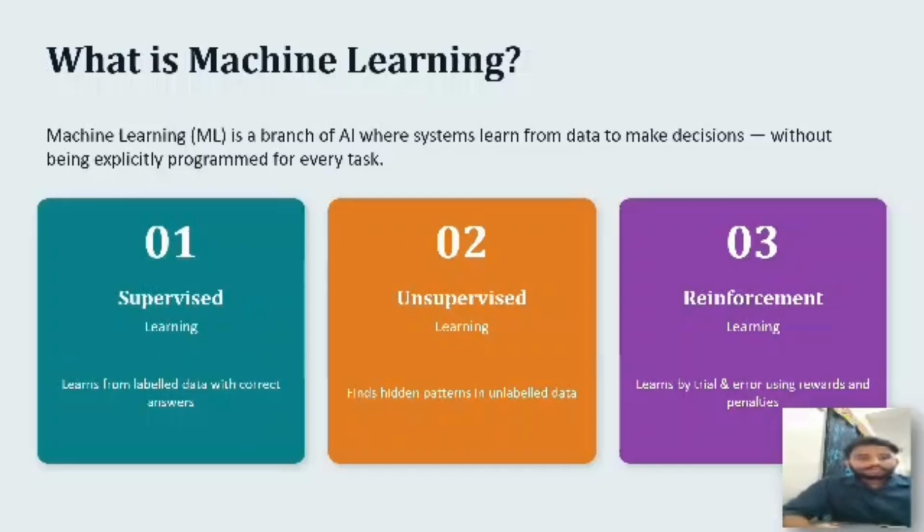Machine learning is a branch of artificial intelligence that allows computers to learn from data and make decisions without being explicitly programmed. The three main types are supervised learning, which uses labeled data, unsupervised learning, which finds patterns in unlabeled data, and reinforcement learning, which learns through rewards and penalties. Next, we will look at supervised learning.